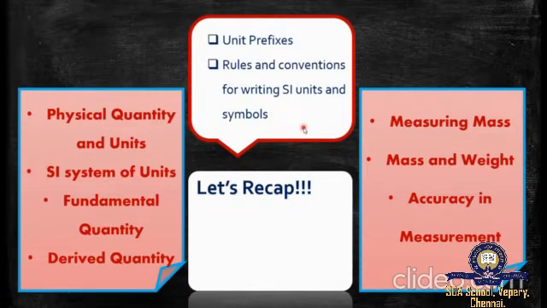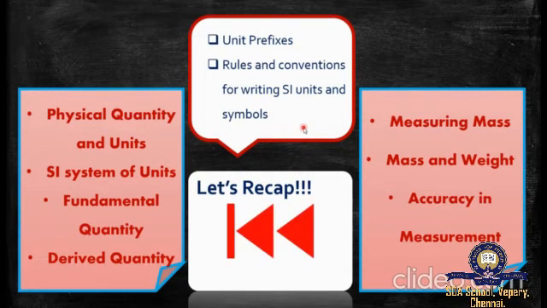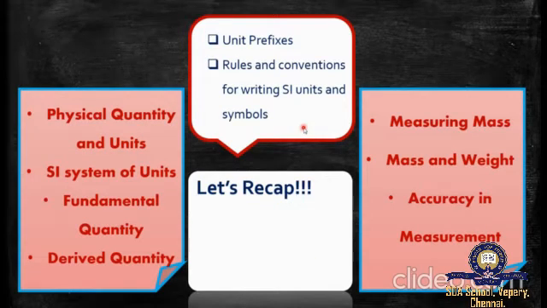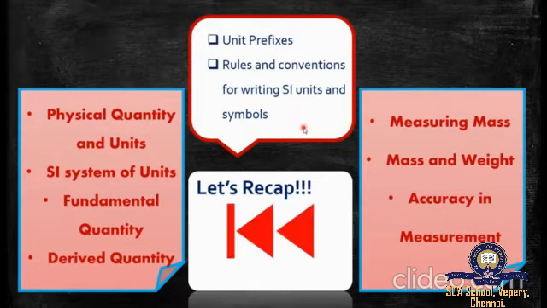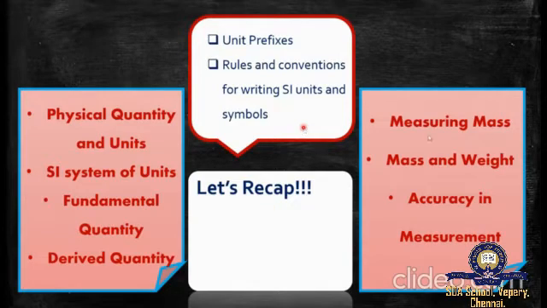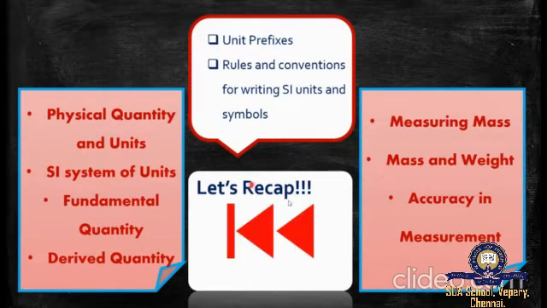The physical balance, common beam balance, and digital balance are used to measure the mass of an object, whereas the spring balance is the only balance used to measure the weight of an object. And we saw the differences between mass and weight, and we also saw accuracy and precision in a measurement. Hope you are clear with all these subtopics.